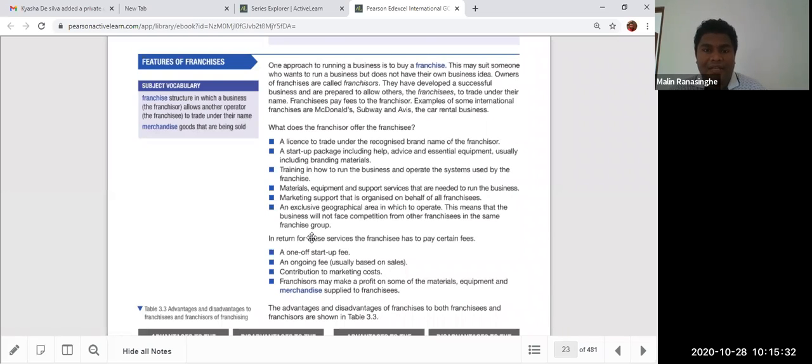And marketing support, right? International marketing can be organized, and also an exclusive geographical area to operate. Say island-wide, only in Sri Lanka, you are the agent, so others are not allowed to do that business. In return, under the franchise agreement, you have to pay a one-off startup fee, an ongoing fee usually based on sales, and a contribution to marketing. Also, a franchisor may make a profit on materials, equipment and merchandise supplied to the franchisee. These are the things the franchisee has to pay the franchisor.